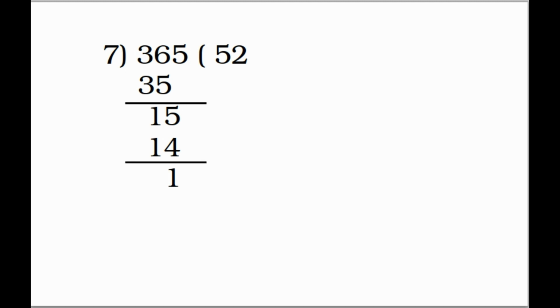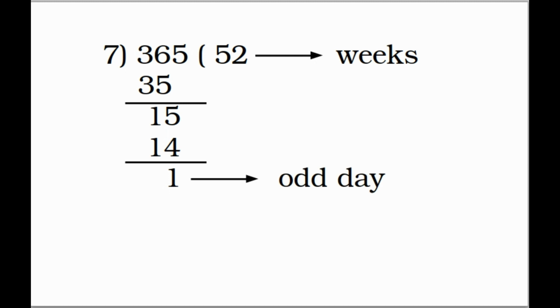So 365 by 7. 7 5 times 35. 36 minus 35 gives you 1. 5. Let me write it here. 7 2 times 14. 15 minus 14 gives you 1. 52 is the quotient, that's the number of weeks in a year. 1 is the remainder and it's an odd day. So in a non-leap year, you will observe one odd day.